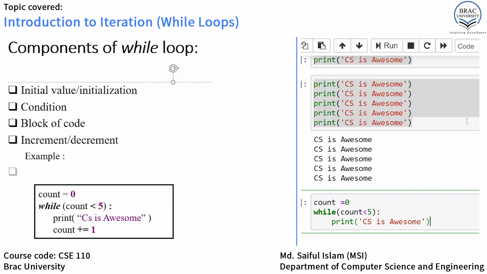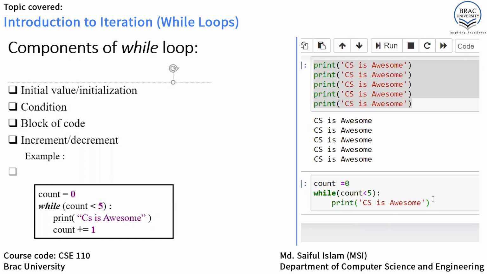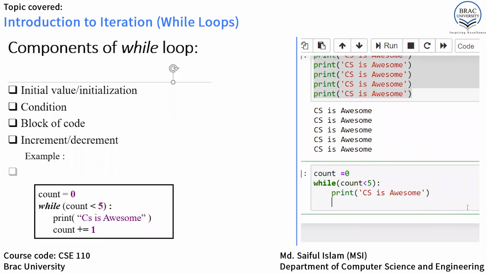awesome. All right. Now to execute this condition again and again, we have to increase the counter value, which is basically called increment. In our case, let's say it will be increased by 1. So count equals to count plus 1.